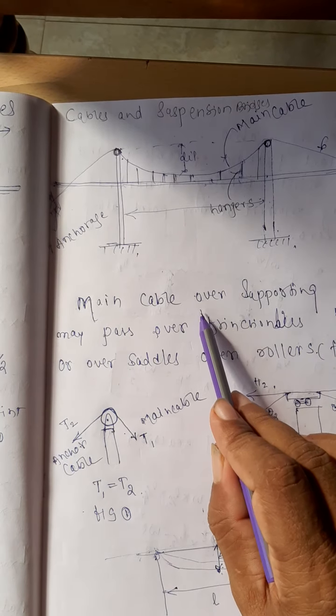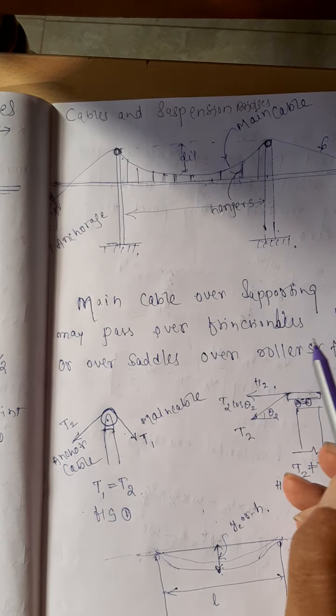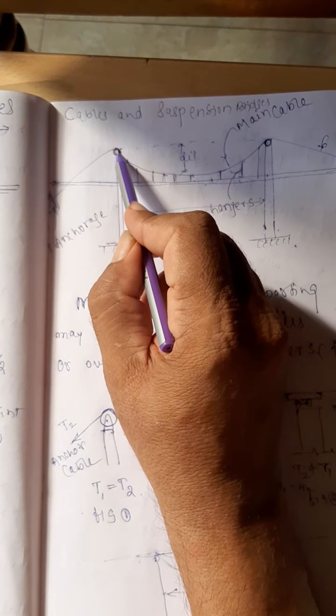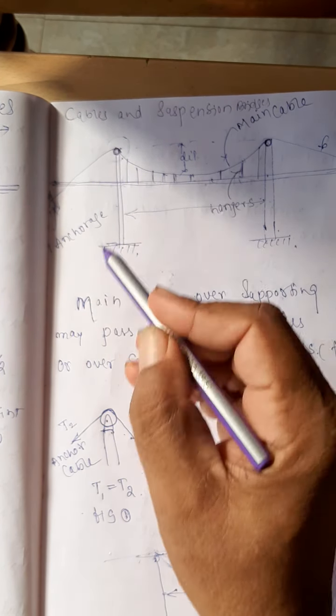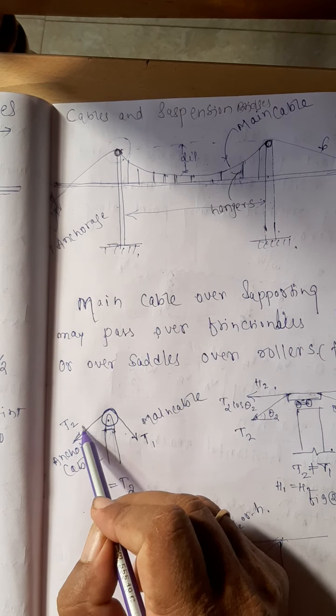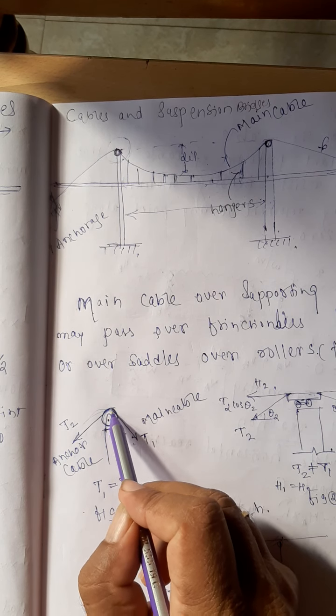The main cable over the supporting tower may pass over a frictionless pulley or over saddles or over rollers. Whatever this arrangement is there, it may be of two types. One is simply we can put a roller between the support and the cable. This is the cable. Here we are putting one single roller.